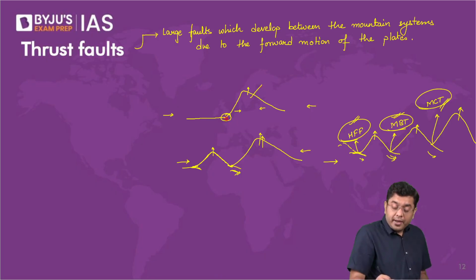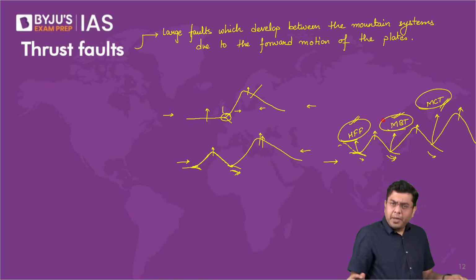Initially, the thrust fault would have developed immediately after the first range of the great Himalayas. That is where a limit to the amount of deformation would have been reached, and there would have been a development of a thrust fault here. After that, the folding of the other portion would have started, creating a second fold, that is the middle Himalayas, and a thrust fault beyond that. Then this process would have continued, with development of a third fold, and a kind of fault before that as well.